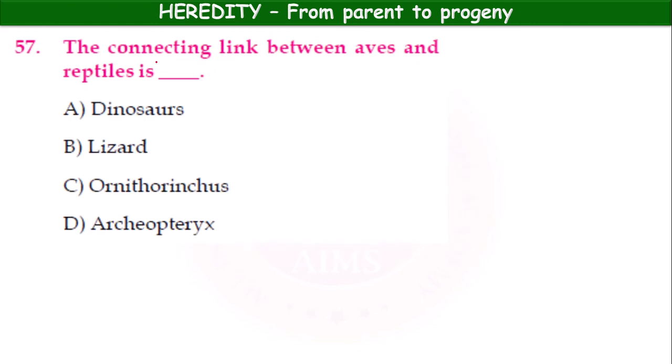Okay, radioactive materials. The connecting link between the aves and reptiles. Aves means birds and reptiles is dinosaurs, lizard, Ornithorhynchus, Archaeopteryx. Archaeopteryx, it is the connecting link between the aves and reptiles. Okay.